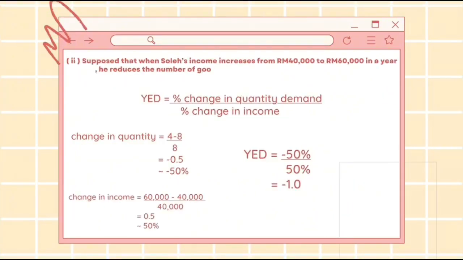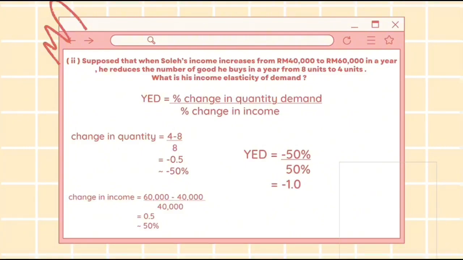Question number 2. Suppose that when Solar's income increased from 40,000 to 60,000 in a year, he reduced the number of goods he buys in a year from 8 units to 4 units. What is his income elasticity of demand?